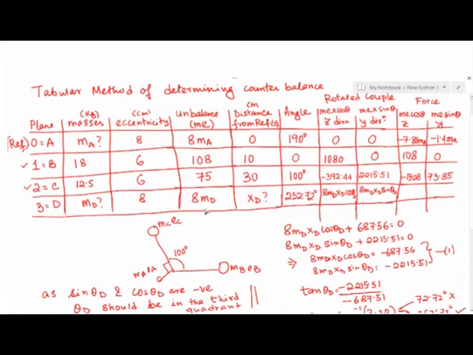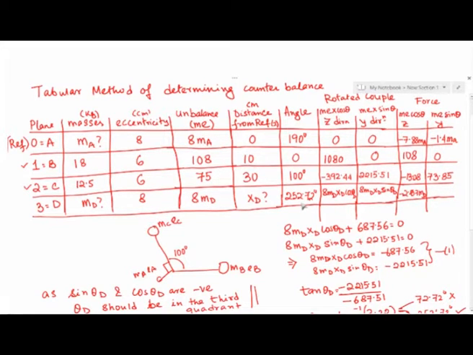So 8 MD times cos of 252 is working out to be minus 2.457 MD. There is no issue about XD here because we are only multiplying MD with cos of 252. Theta D has been determined in the previous step, which is 252.